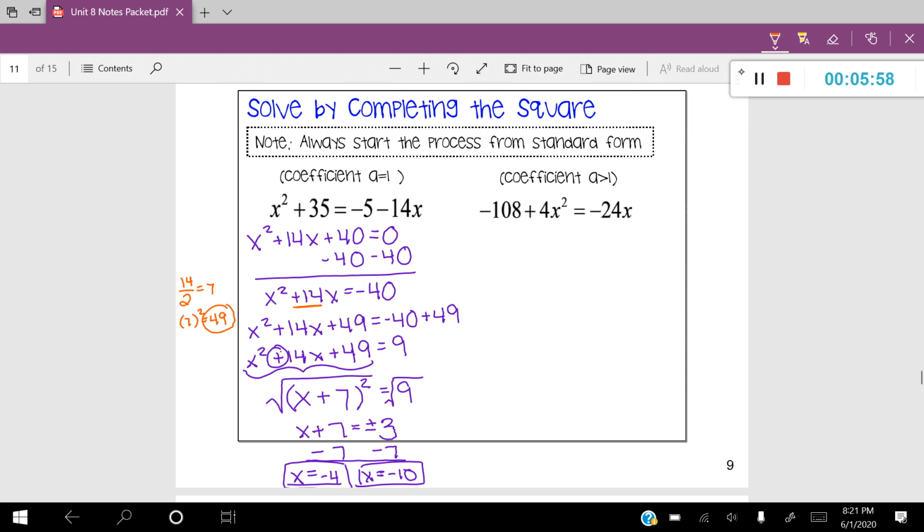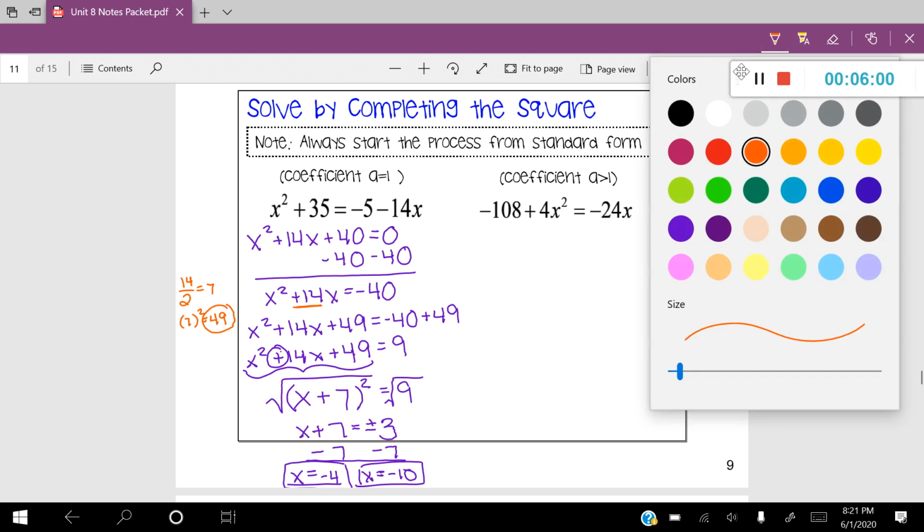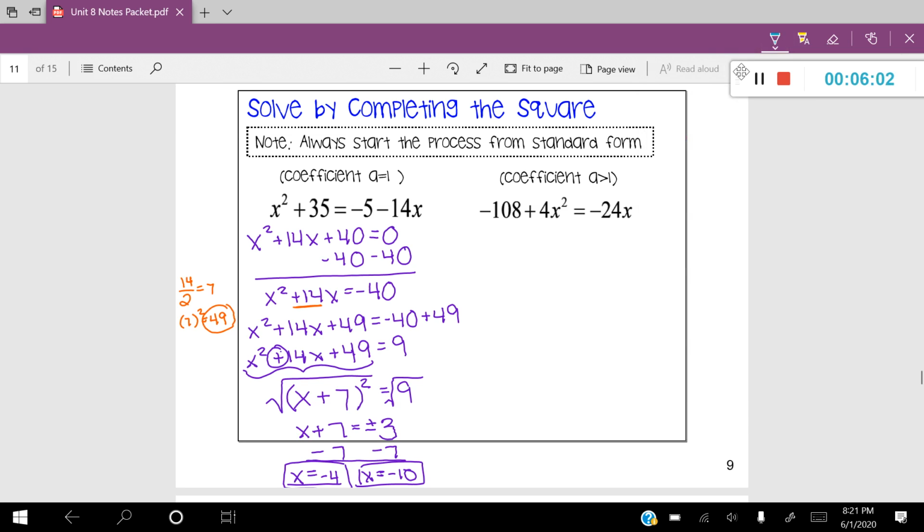Okay, now let's go ahead and try another one. Let's go ahead and try the second one. And the second one's kind of unique because this one, you can't really see it quite yet, but the coefficient a is going to be greater than 1 in this case. So we're going to have to do an extra step in the process.